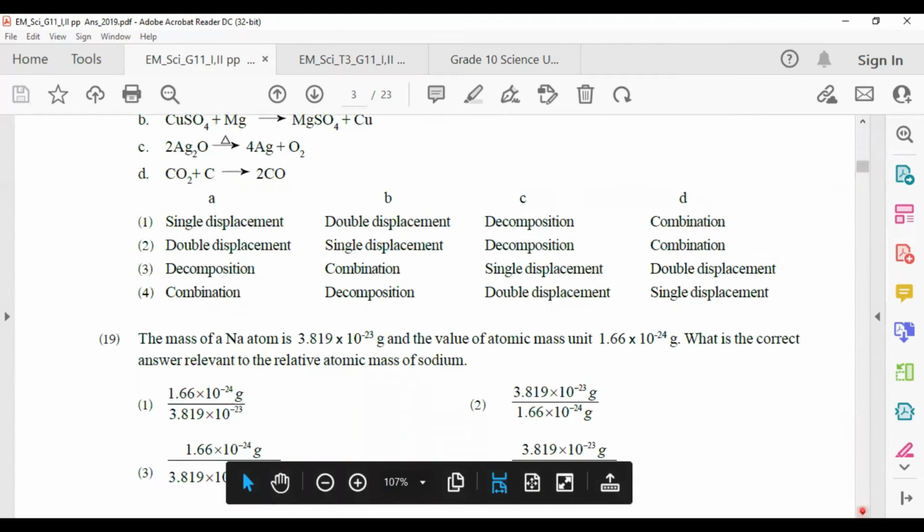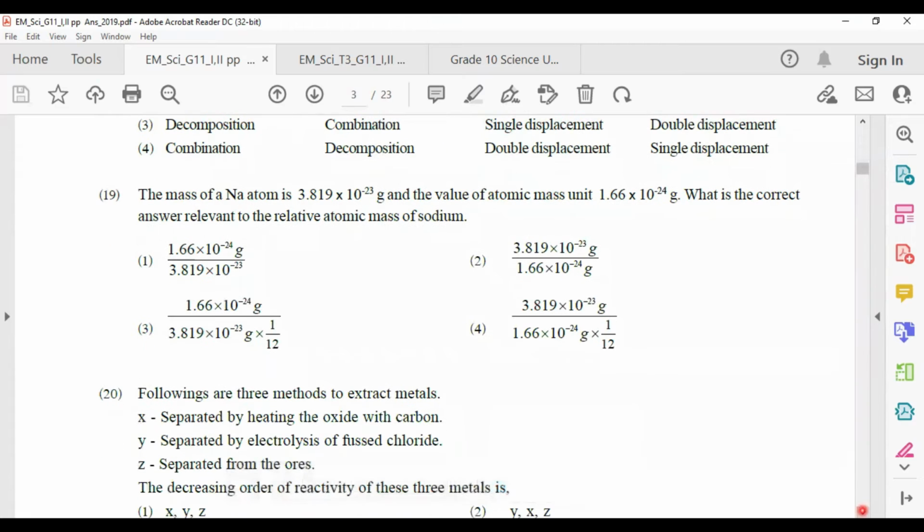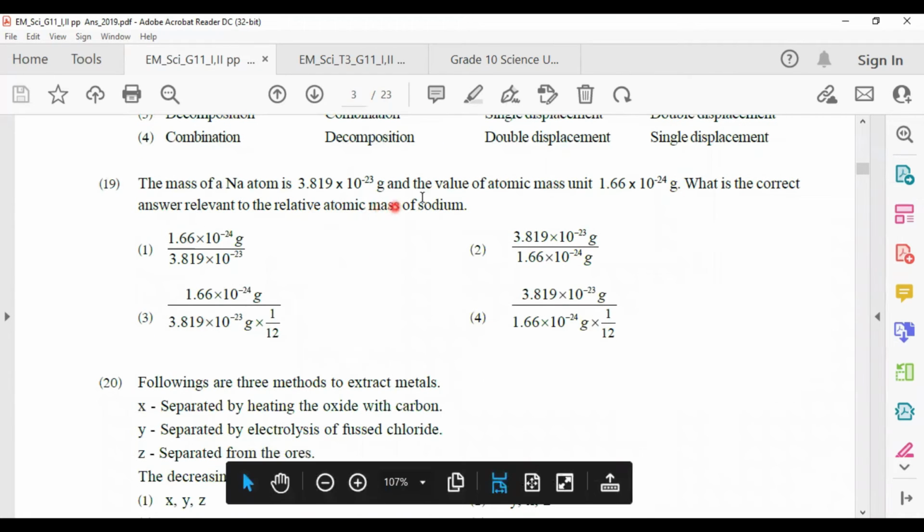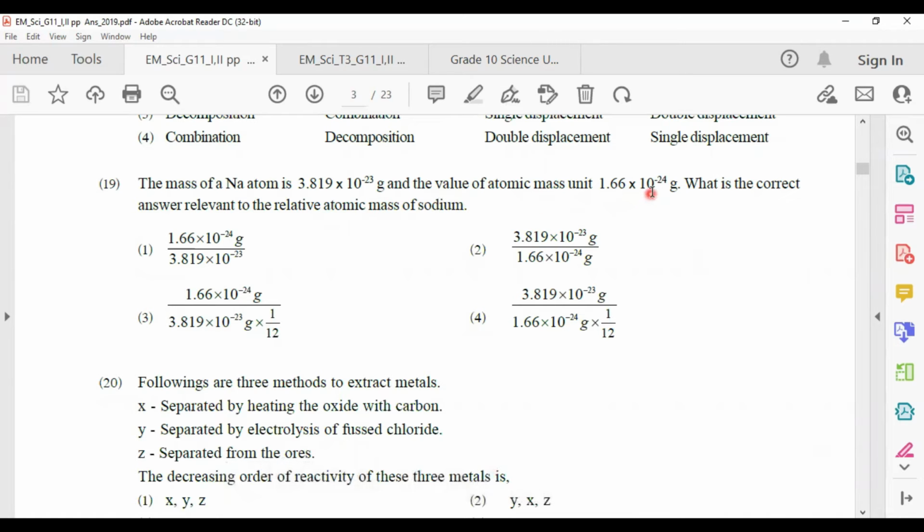Next one, the mass of a sodium atom is 3.819 into 10 to the power minus 23 grams, and the value of the atomic mass unit is 1.66 into 10 to the power minus 24 grams. What is the correct answer relevant to the relative atomic mass of sodium? If you want to find the relative atomic mass of any substance, you have to divide the mass of the substance by the atomic mass unit.